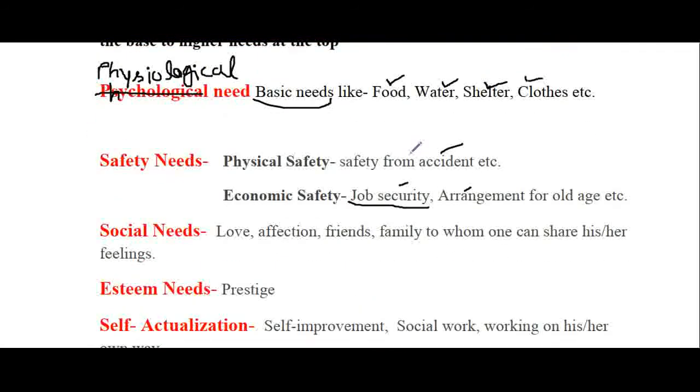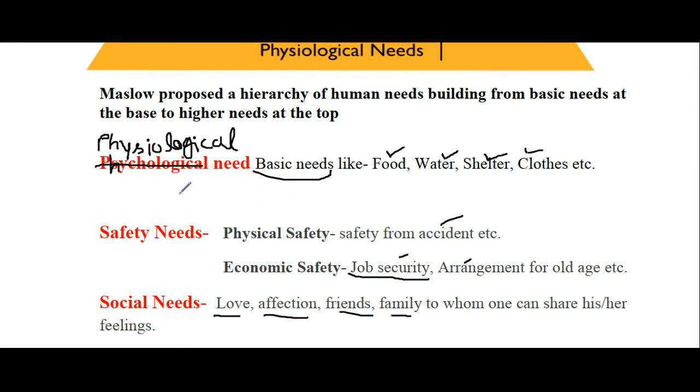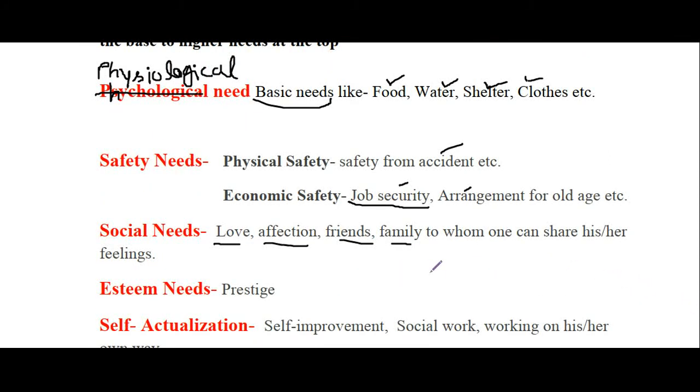And what is social need? Social need is nothing but love, affection, need of friends and family, to whom one can share his or her feelings. Once a person fulfills his physiological need and safety need, then only he or she can think about fulfillment of social need. Under social need, they want to make some friends, they want to be involved in family gatherings, and they want love and affection from them and want to give back love and affection, so that mutually they can share their emotions and feelings.